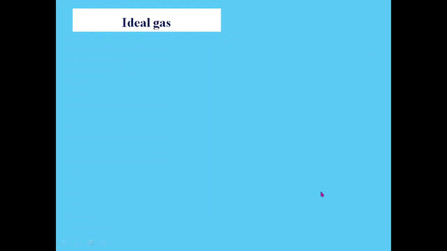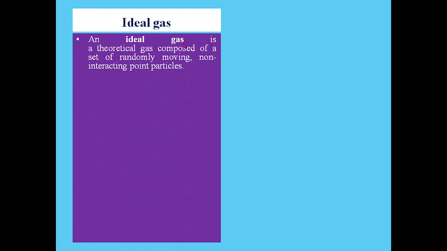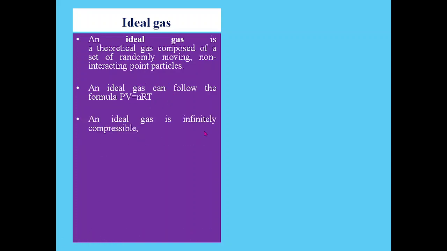Okay. Now let us consider the characteristics of an ideal gas. An ideal gas is a theoretical gas. It cannot exist. It is composed of a set of randomly moving non-interacting point particles. An ideal gas follows the equation PV = nRT exactly. An ideal gas is infinitely compressible. You may apply excessive pressure, its volume goes on decreasing without converting into liquid. That means it is infinitely compressible.